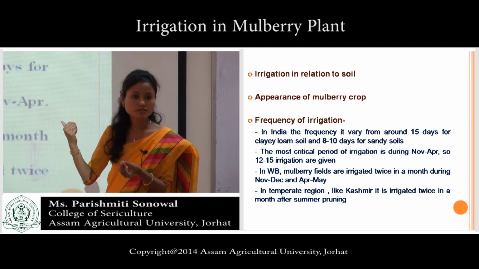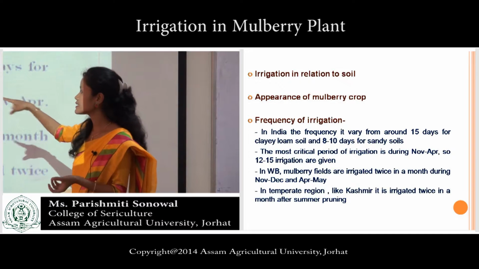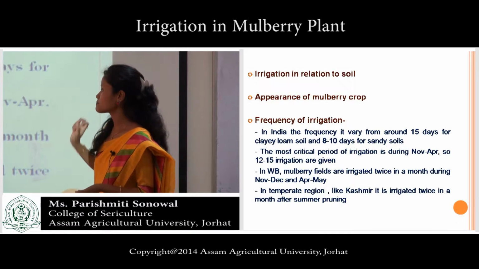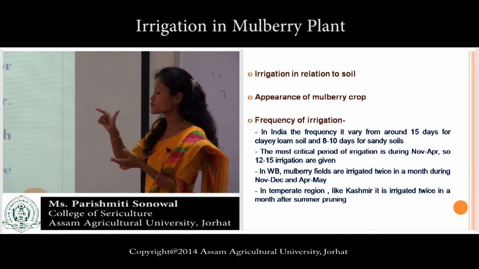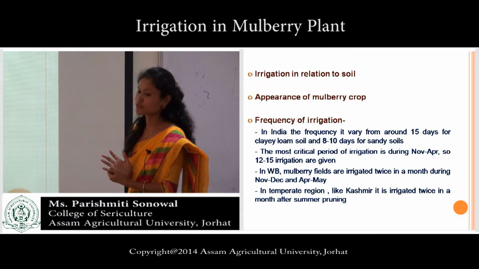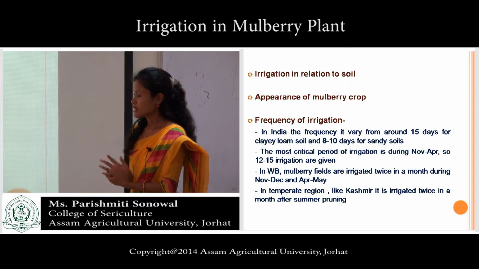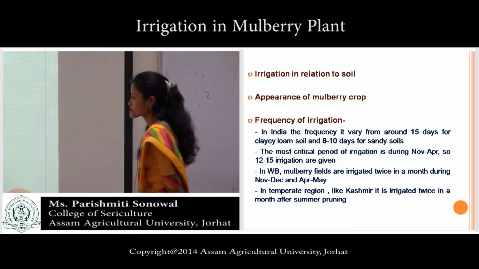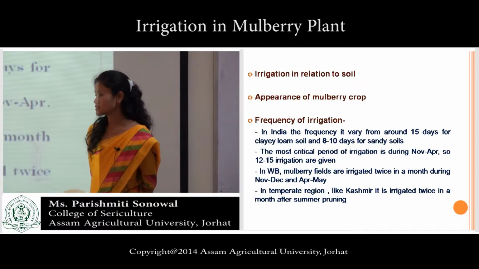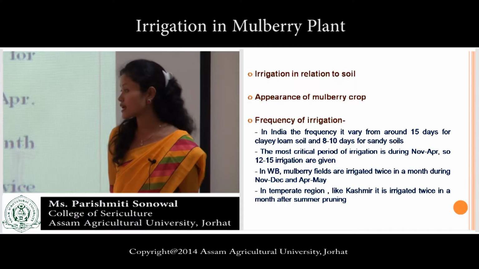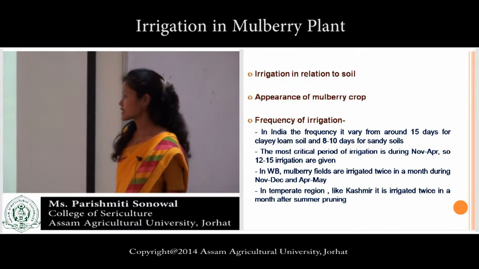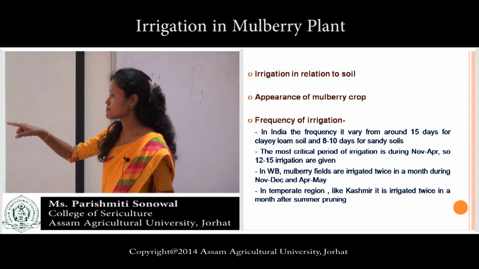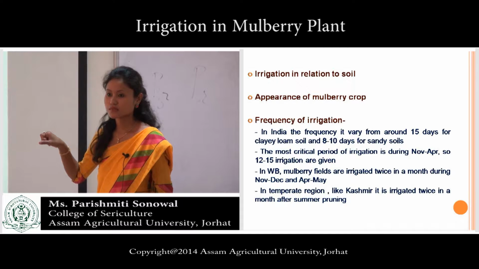So I will not explain this. Clearly it indicates the most critical period of irrigation is during November to April, so 12 to 15 irrigations are given. In West Bengal, mulberry fields are irrigated twice in a month, that is during November to December and April to May. In temperate regions like Kashmir, it is irrigated twice in a month after summer pruning.